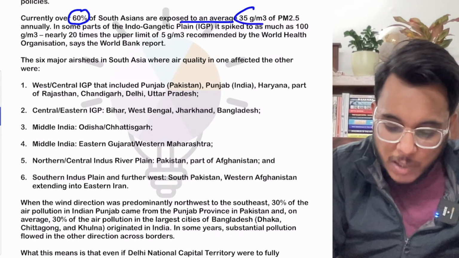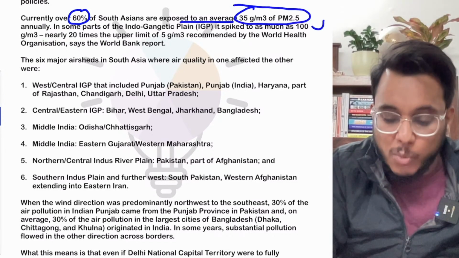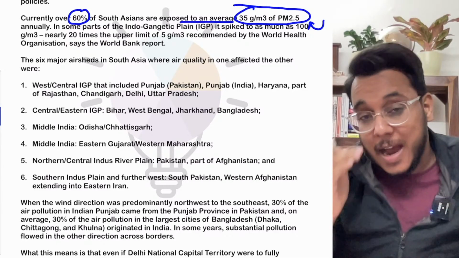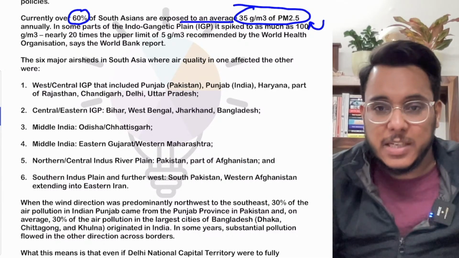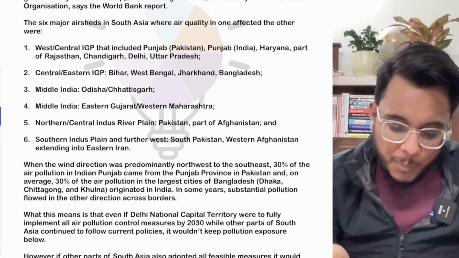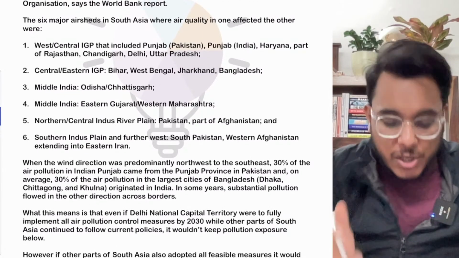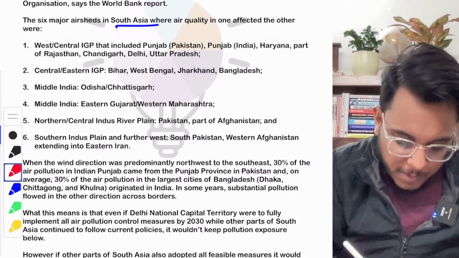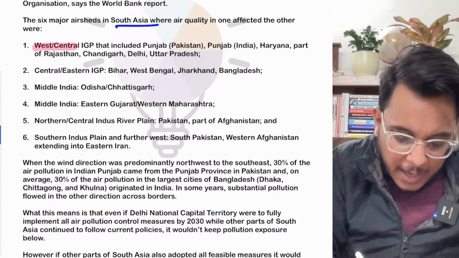Okay, it is exposed to the high pollution, PM 2.5. Fine, it is high, basically into the danger zone. They are prevalent. Now, there are 6 major airsheds in South Asia. Number one is the West Central IGP.